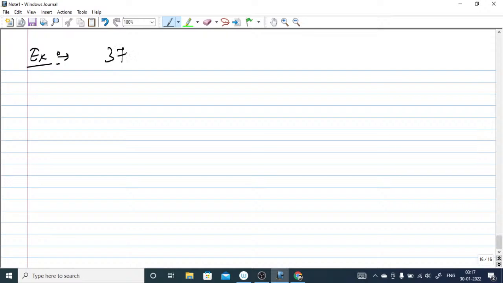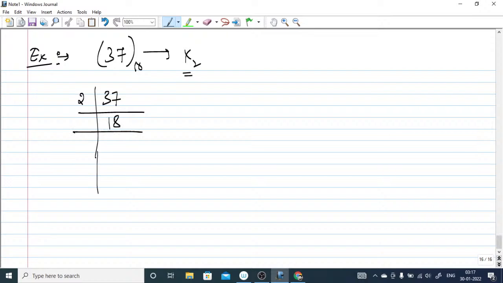This is 37 given in decimal, and you have to convert it into binary. There is no fractional part, only the integer part is given, so you perform successive division. 37 divided by 2 goes 18 times and gives remainder 1.